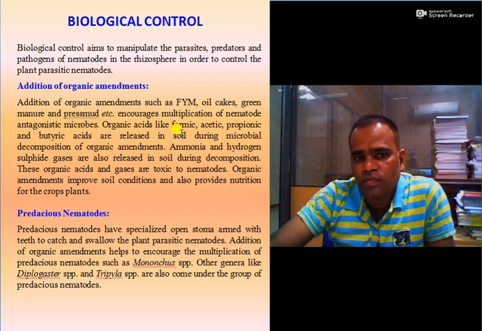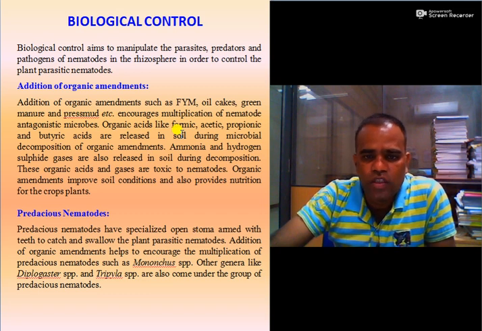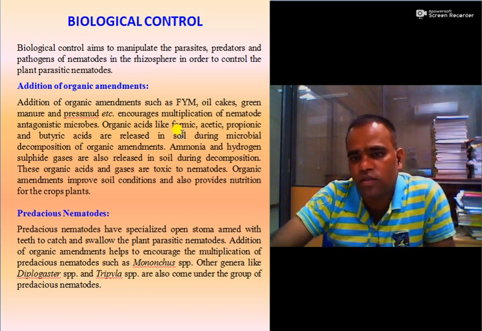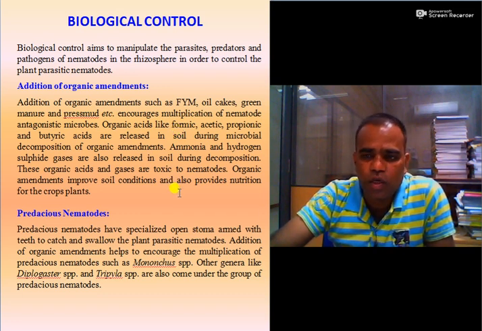They may also produce ammonia and hydrogen sulfide gases during decomposition, and such gases or acids are toxic to nematodes, and thus the addition of organic amendments is useful to manage the nematode population.